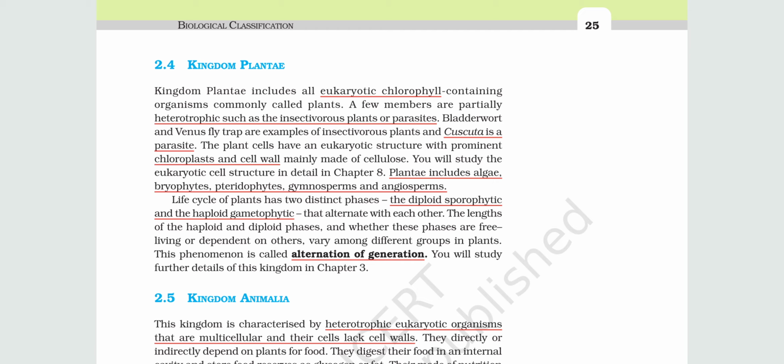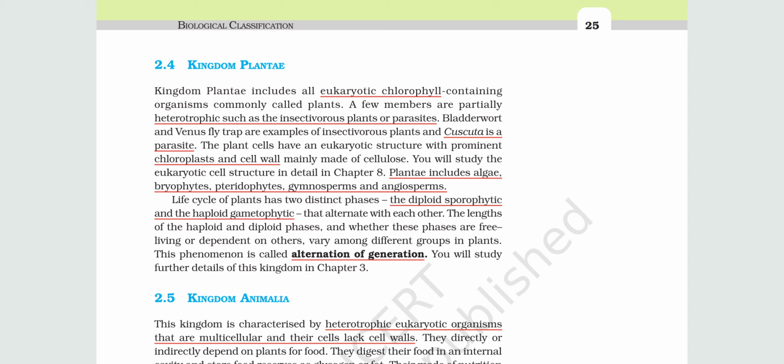Some are heterotrophic, such as insectivorous plants or parasites. Bladderwort and Venus flytrap are examples of insectivorous plants. Cuscuta is a parasitic plant. The plant cell has a eukaryotic structure with prominent chloroplast and cell wall, mainly made of cellulose. You will study eukaryotic cell structure in detail in chapter 8. Plantae includes algae, bryophytes, pteridophytes and gymnosperms.